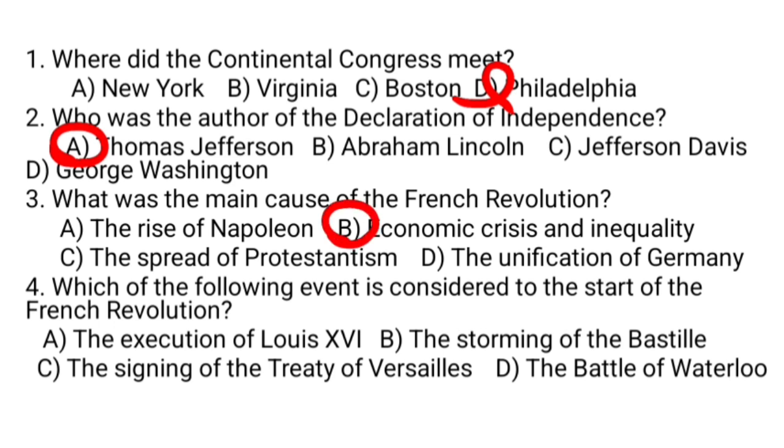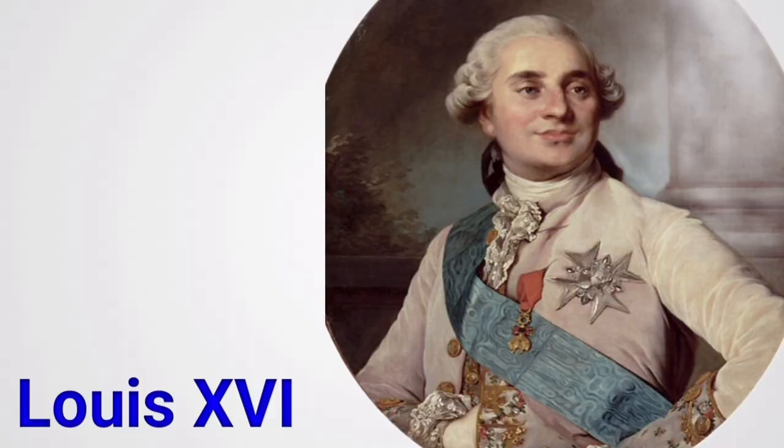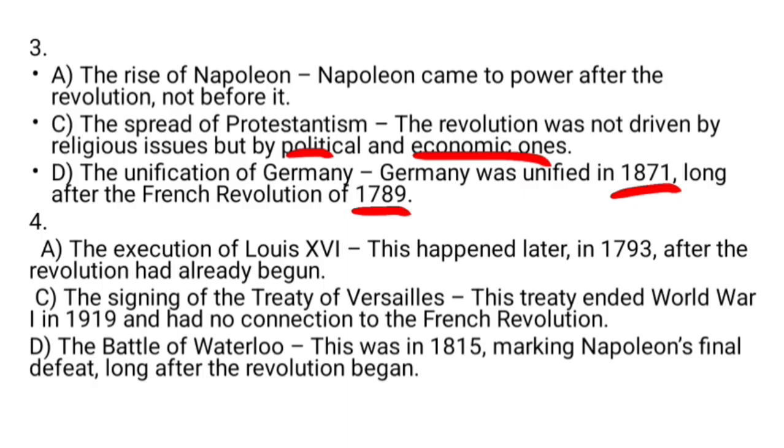Question number 4. The storming of the Bastille is considered the start of the French Revolution. The execution of Louis XVI is not the answer. This happened later, in 1793, after the revolution had already begun. The signing of the Treaty of Versailles is not the answer.